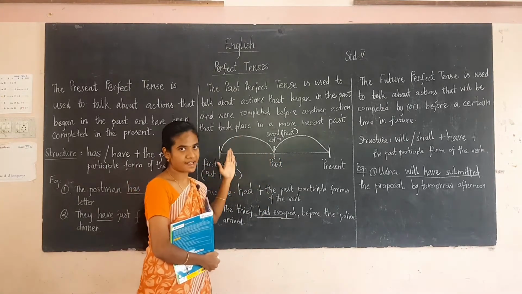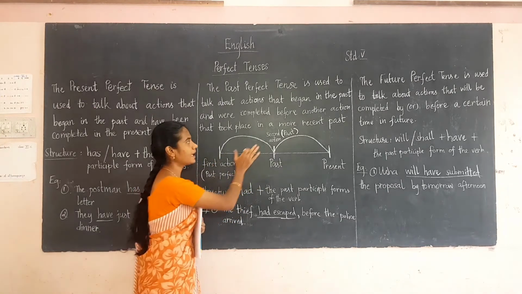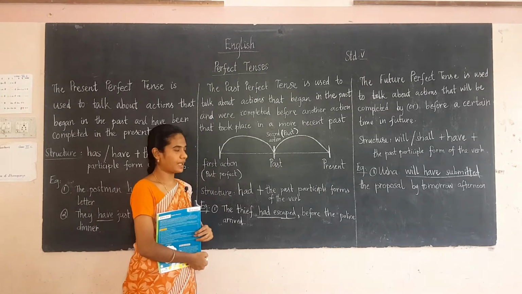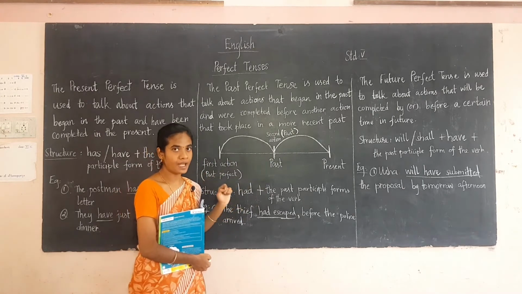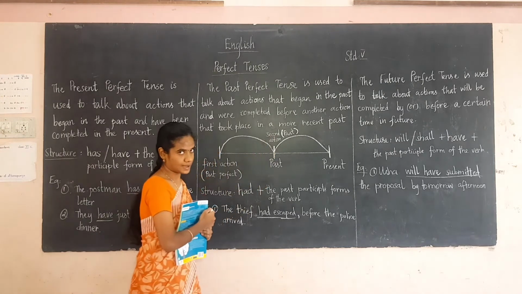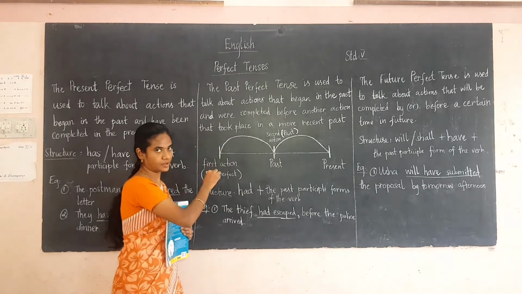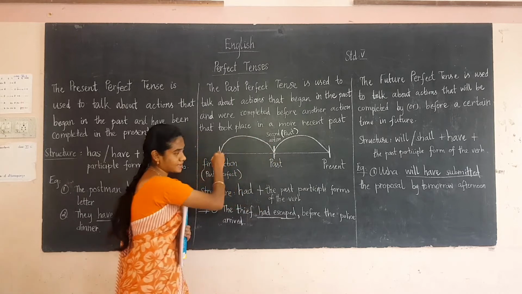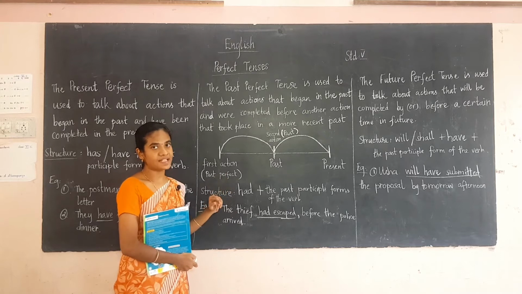This action is completed, and before it another action took place in the more recent past. So that is the first action. So this is the first action and this is the second action, no. So this is the past perfect tense, okay. For the past perfect tense, the two actions both happened in the past only, okay. So this is the first action and this is the second action, okay. Before this action, another action had happened and finished, that happened in the recent past, okay. That is the past perfect tense.